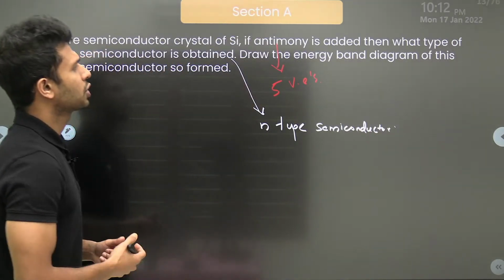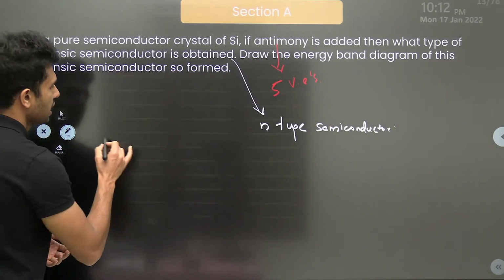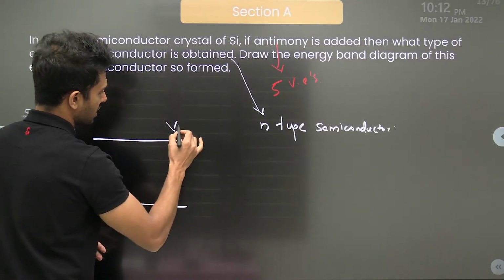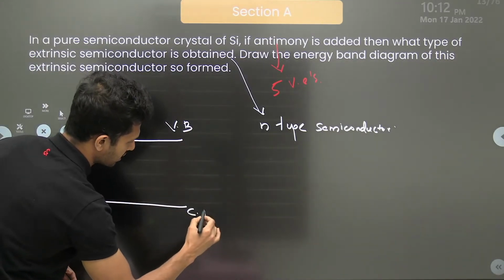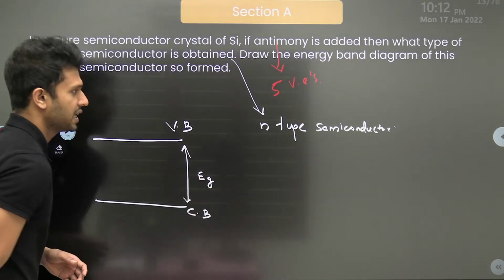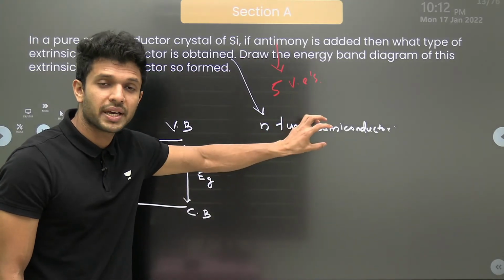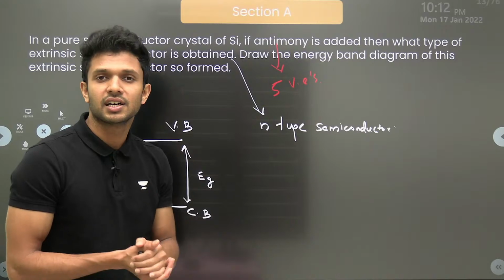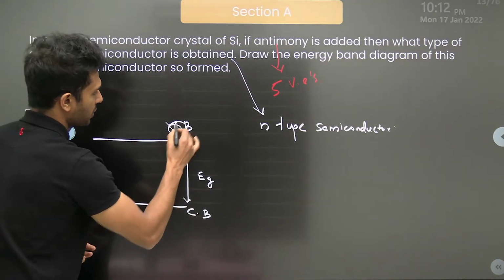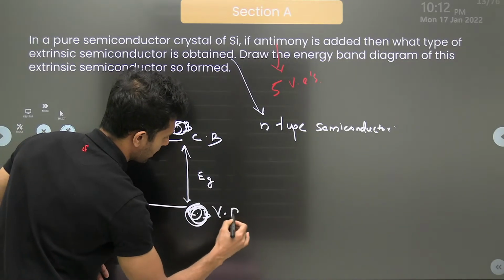Okay. Now, draw the energy band diagram of this extrinsic semiconductor. So, in the energy band diagram, we'll be having two things to be shown. One is the valence band, the other one is the conduction band, and the energy gap between them we call the forbidden energy gap. Now, as it is an n-type semiconductor, we'll be having so many electrons as the charge carriers. This is the conduction band and this is the valence band.